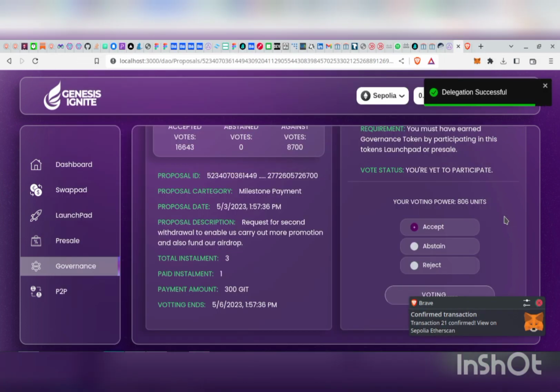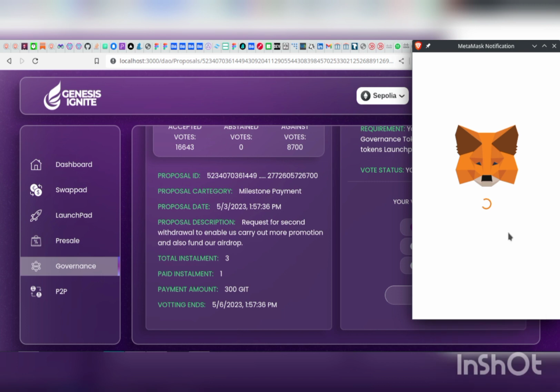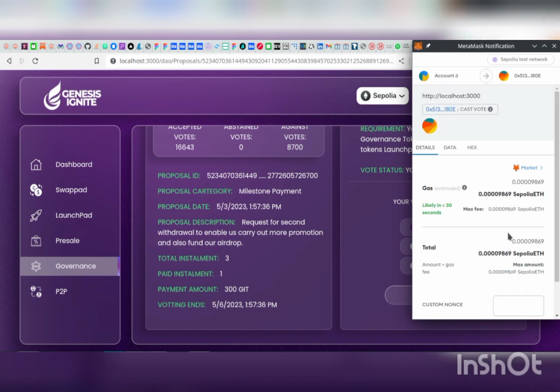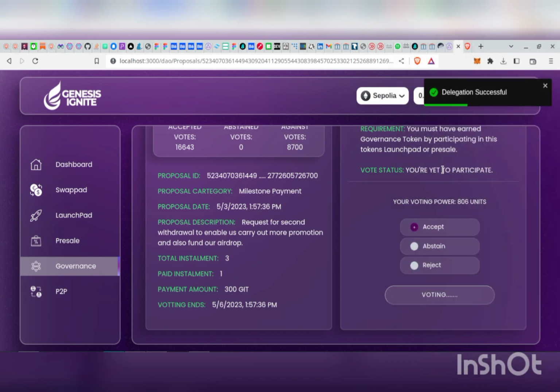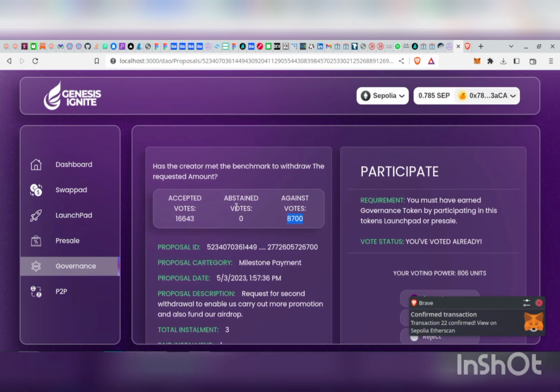Okay, and yes, our transaction is confirmed. Then you're moving forward to sign the transaction for the voting. And remember that this transaction is not going to affect the results we have because this user is not an authorized voter. So after the voting, you're expecting the voting status to change, but nothing here should be affected. Yep, voting successful. We voted already, but his voting did not affect the voting results in any way.